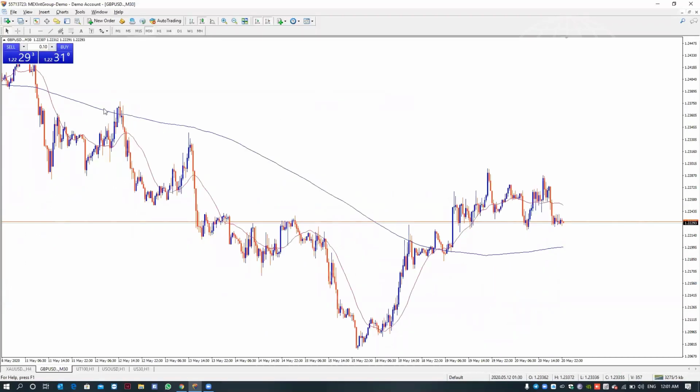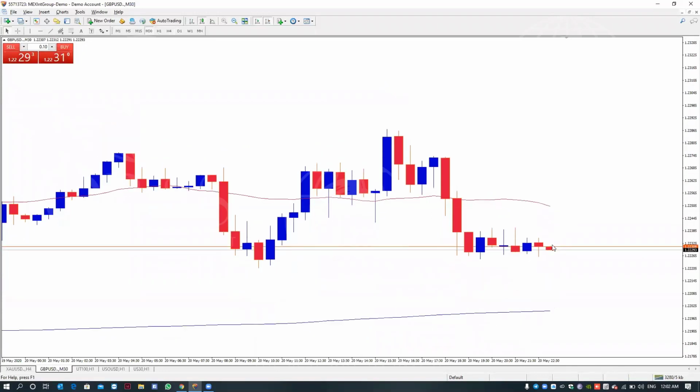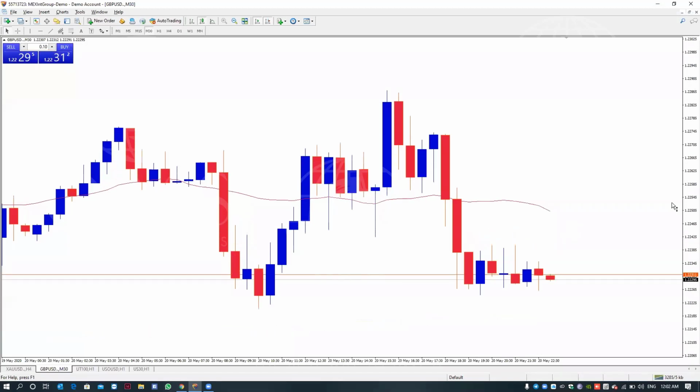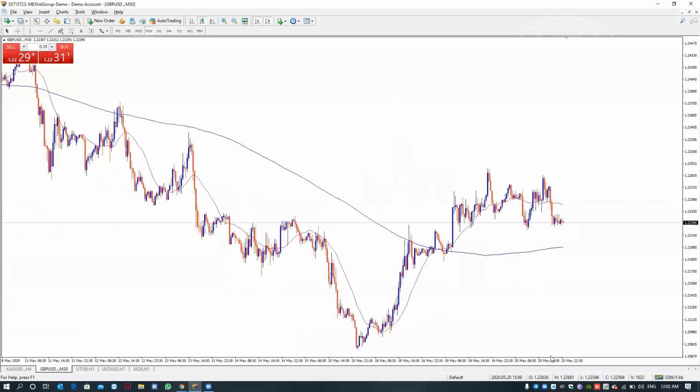Now I see they are working with the 200 sale. Now they break the 200, but they are between these. The price must be above the 20 average and the 200, not in the middle. Now it is in the middle, between two moving averages. So this is not a perfect entry level. When they break this level or this level, you can enter the buy here, you can enter the sell here, and your stop loss is 20 pips.